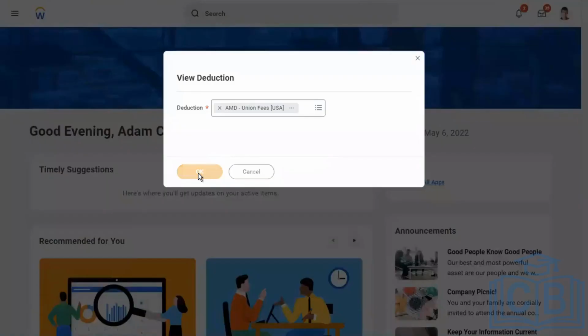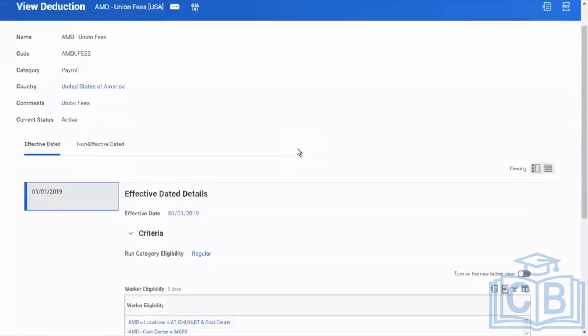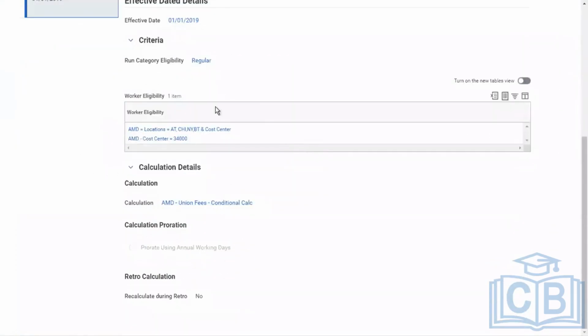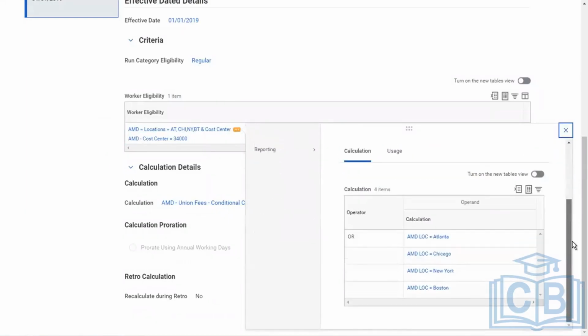Yes, today we started. We created the eligibility rules and discussed what we had done in the eligibility rules with the help of certain calculations. For example, logic calculation. We grouped all the location criteria in our condition, which means any employee from these locations is eligible for this earning.